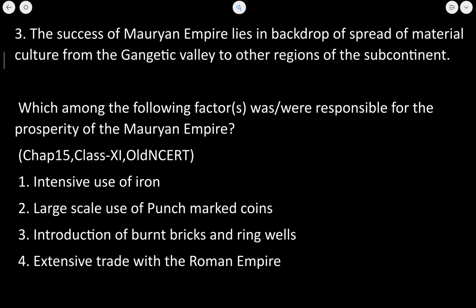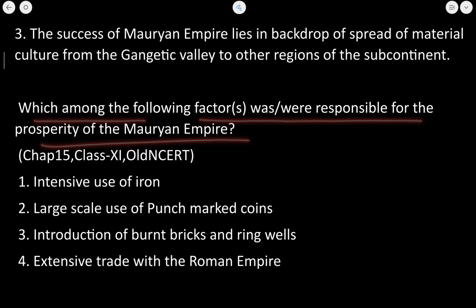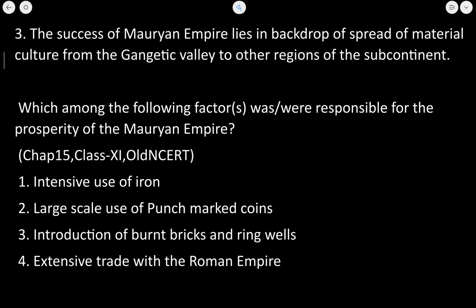Now, the success of the Mauryan Empire lies in the backdrop of the spread of material culture from the Gangetic Valley to the other regions of the subcontinent. Which among the following factors were responsible for the prosperity of the Mauryan Empire? The first one is the intensive use of iron. Yes, as in the Vedic age we have seen that an extensive use of iron was there. So iron was developed further.